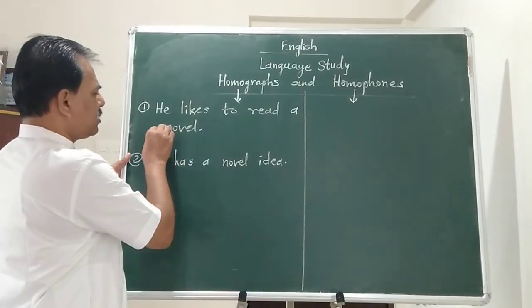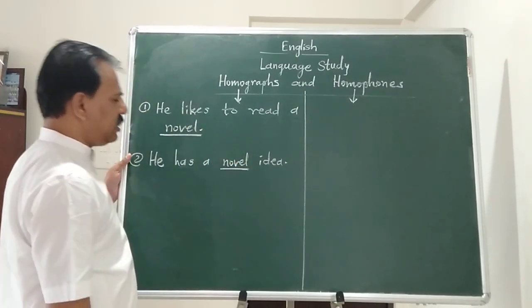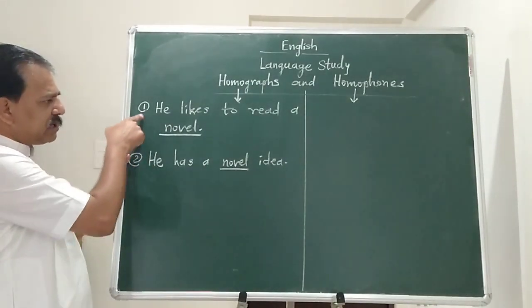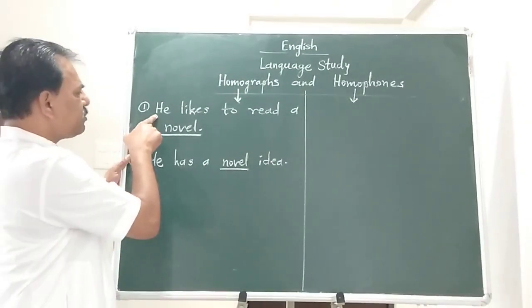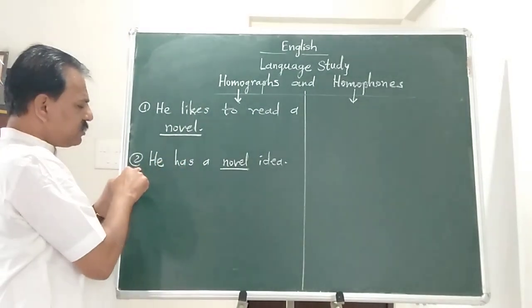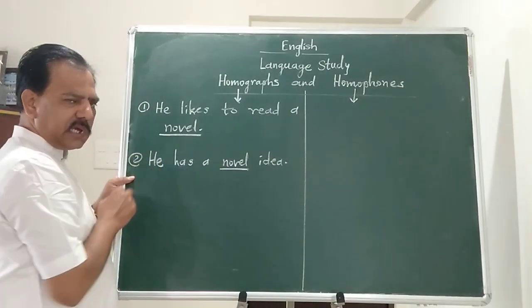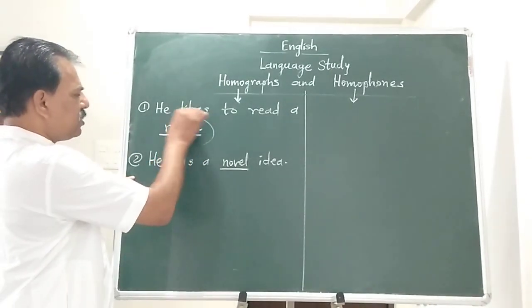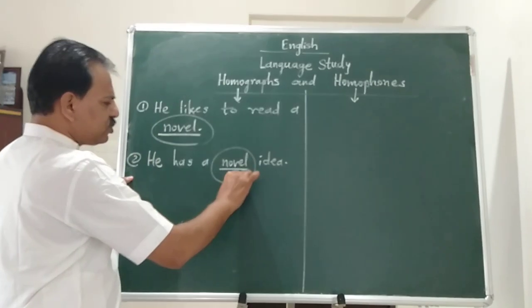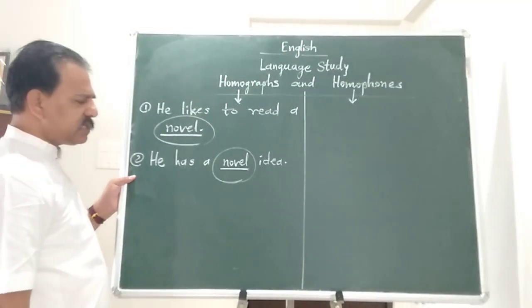So here novel and here also novel. These are two different sentences. Sentence number 1, he likes to read a novel, and sentence number 2, he has a novel idea. The word novel in these two sentences, if you watch very carefully, spelling is the same.